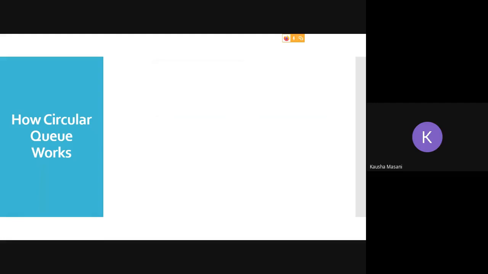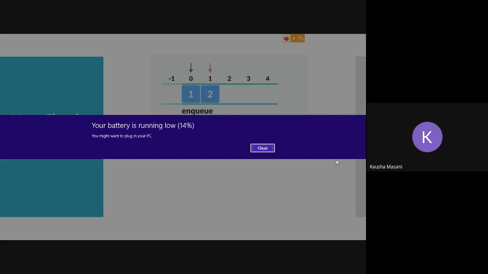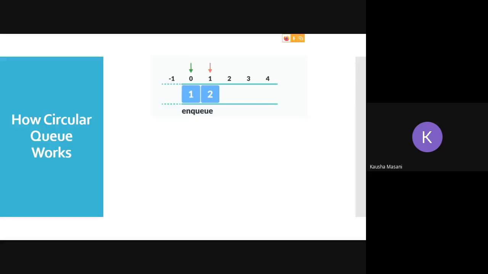Now again we check front equal to rear equal to minus 1. No, that means the element we want to add is not our first element, so we are just going to increment our rear. We are not touching our front.